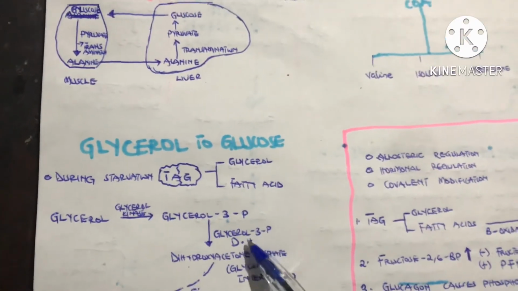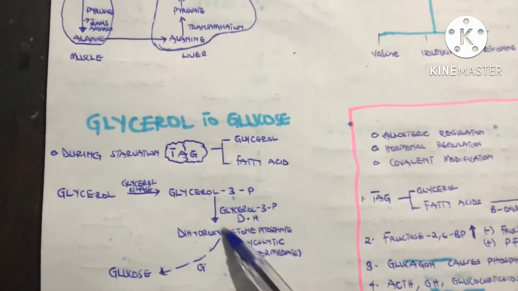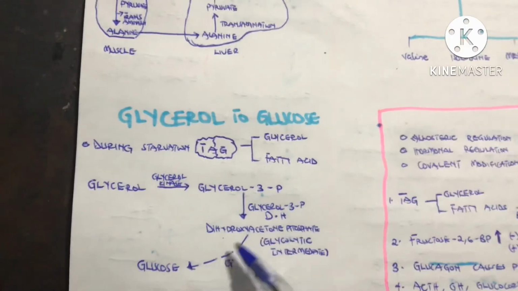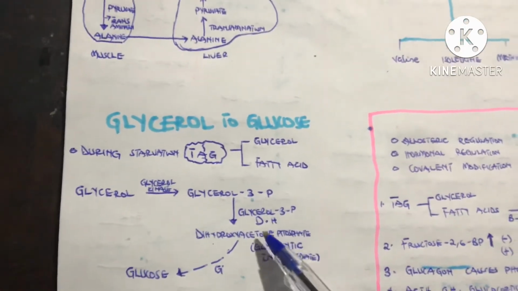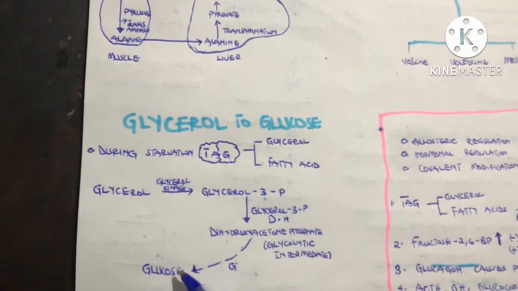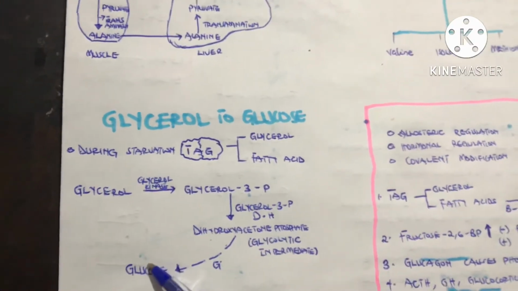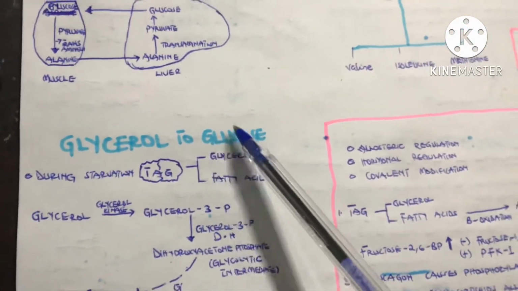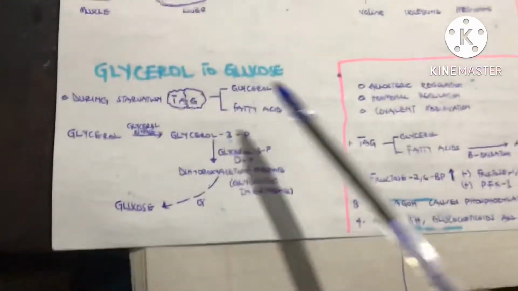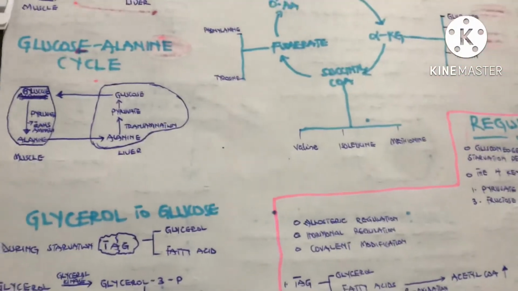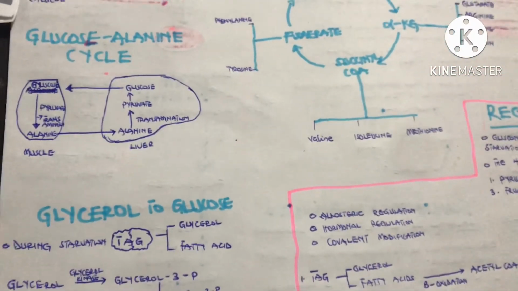Glycerol 3-phosphate dehydrogenase. And this dihydroxyacetone phosphate will actually follow what? The glycolytic. It's a glycolytic intermediate, so it can follow what? The gluconeogenic pathway for us to get what? Glucose. And this is how we get glucose from glycerol.